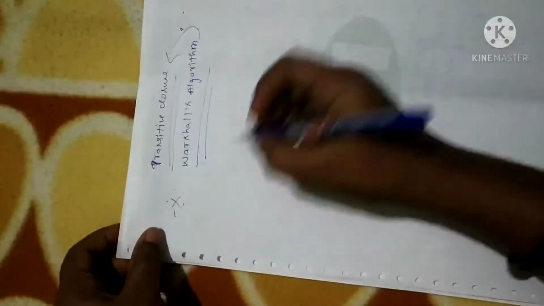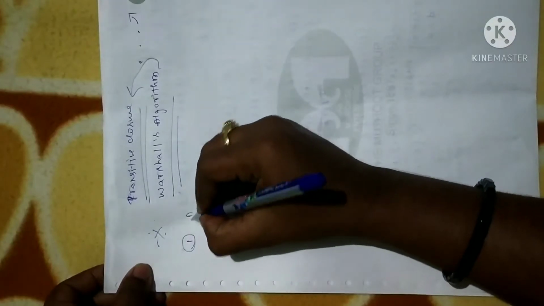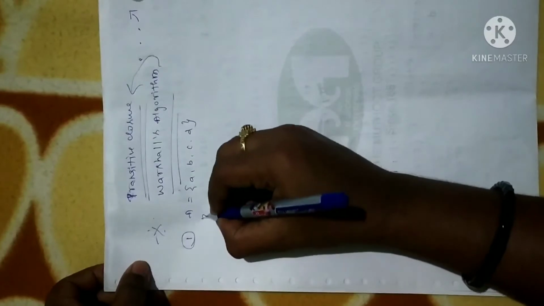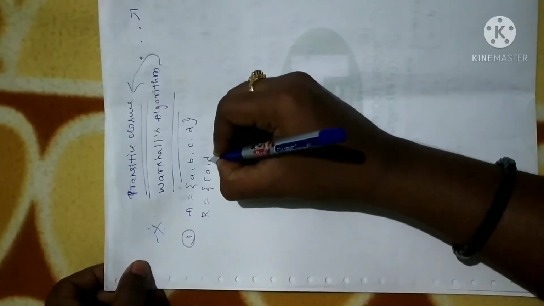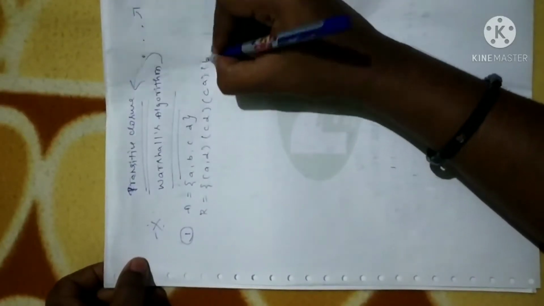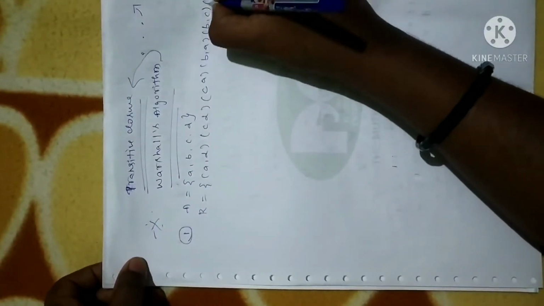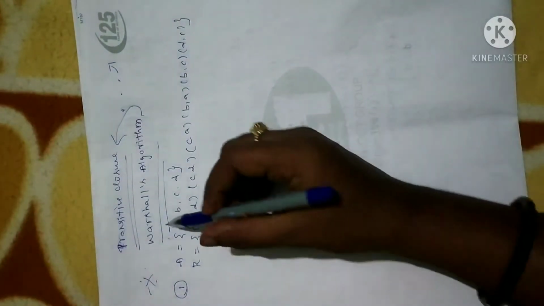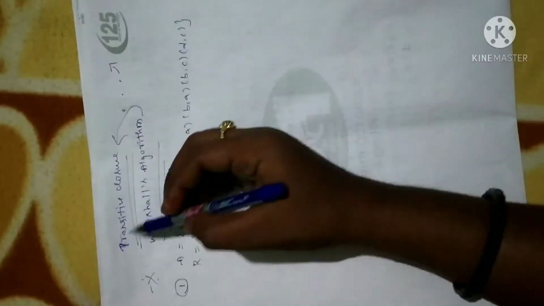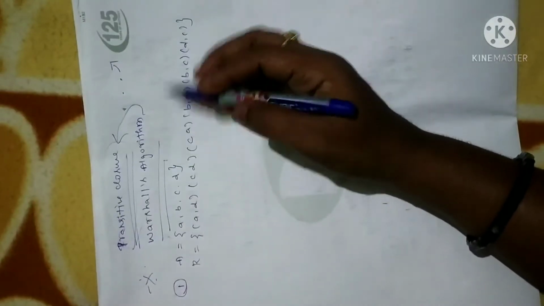Now let me explain the procedure of Warshall's algorithm. Let me take one problem in order to convey it. Suppose I have a set A with elements A, B, C, D. And let me take a relation R with ordered pairs (A,D), (C,D), (C,A), (B,A), (B,C) and (D,C). This is what we have in the given relation, and I have a set A with elements A, B, C, D. Now we have to find the transitive closure by making use of Warshall's algorithm.